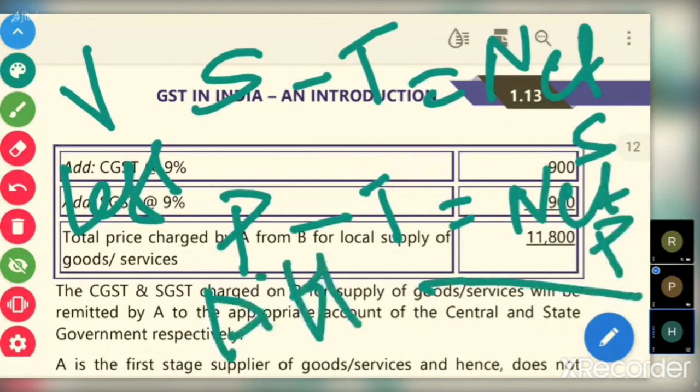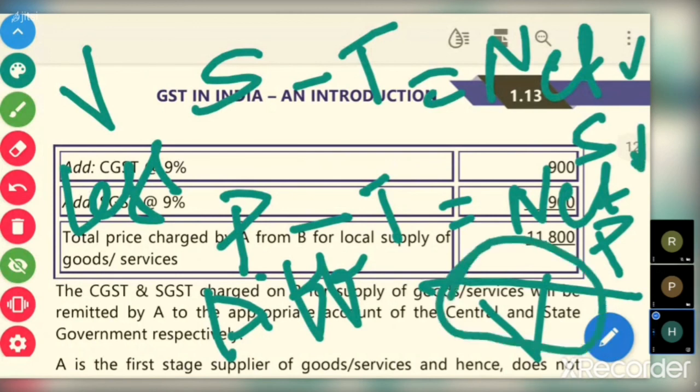So value addition is the sale output price minus tax component, that is net sale price, and similarly purchase price minus the taxes, that is net purchase price. The difference, net sale price minus net purchase price, will give you value added.